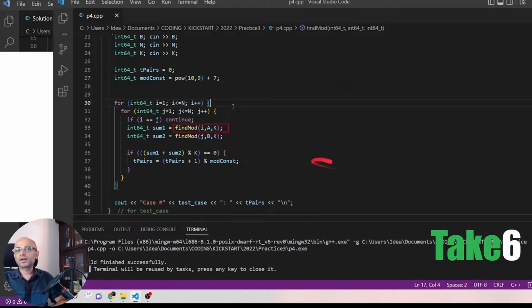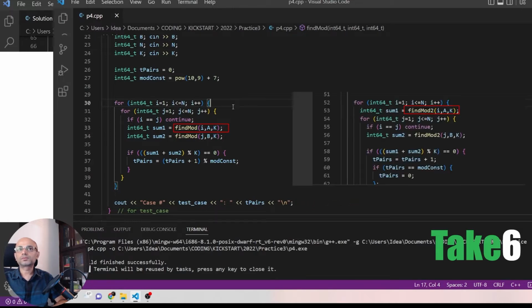For our take 6, we need to improve our find mod to find I power A mod K. So we will use find mod 2 for our take 6.